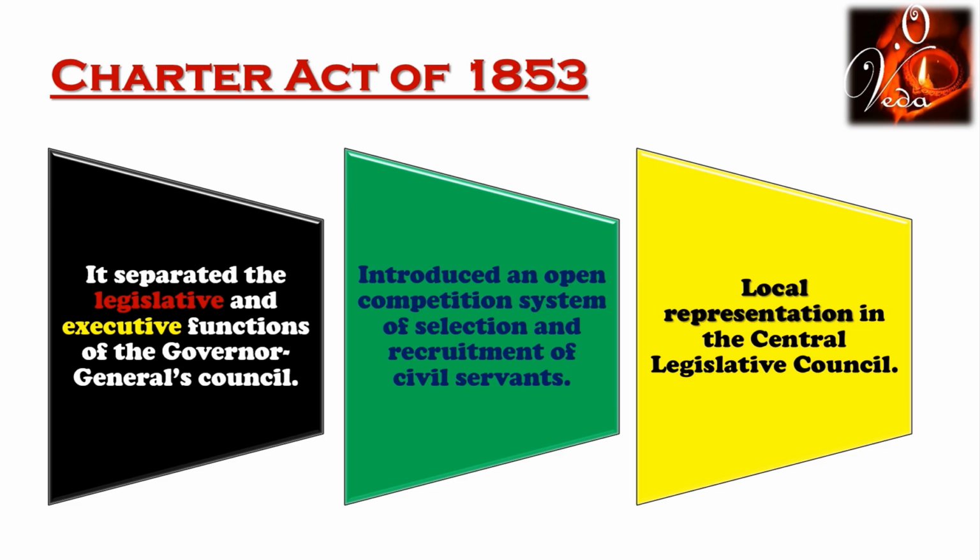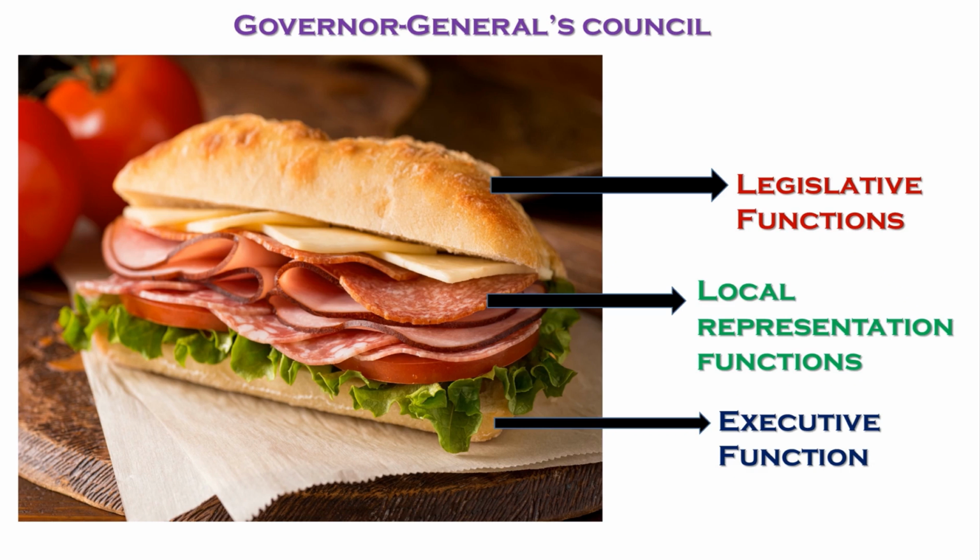In order to keep all these three features in mind, I have made a simple tip. Just remember this sandwich picture. The top part represents the legislative function of the Governor General's Council, and the bottom part represents the executive functions, and in between that, the tuft represents the local representation in the Governor General's Council. I think it will be easy for you to remember, right?